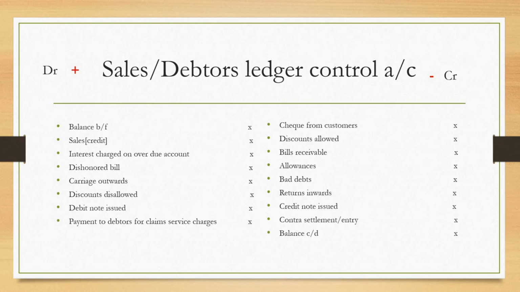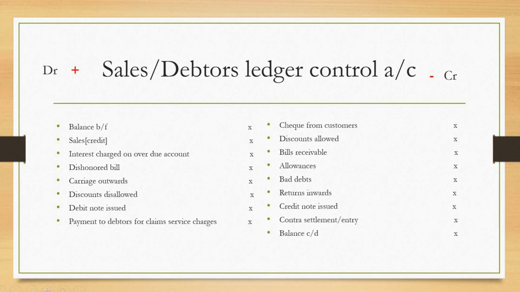Now, if you look at this side for the sales or debtors ledger control account, this debit side, which is positive, indicates that any transaction coming to this side is going to increase the debts. Then if you go to the other credit side, which is negative, any transaction coming here will be reducing your debts as the trader, where you have debtors and you have creditors.